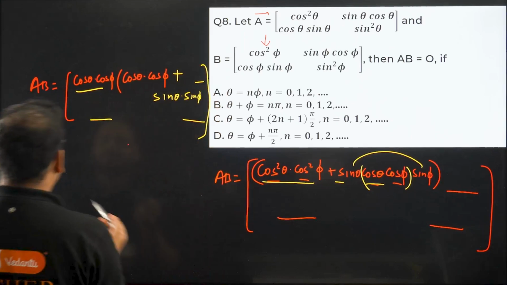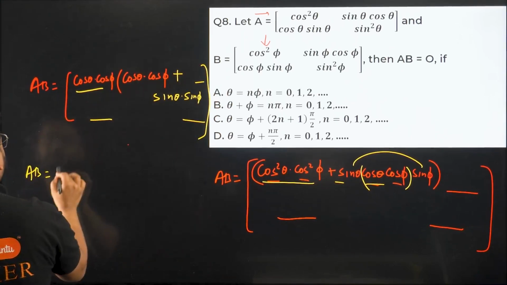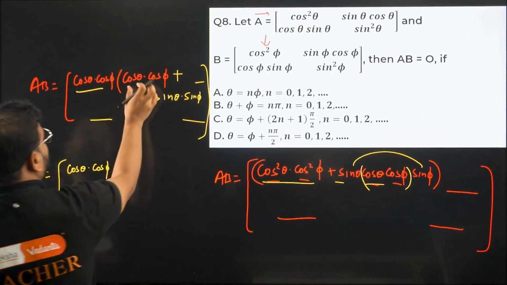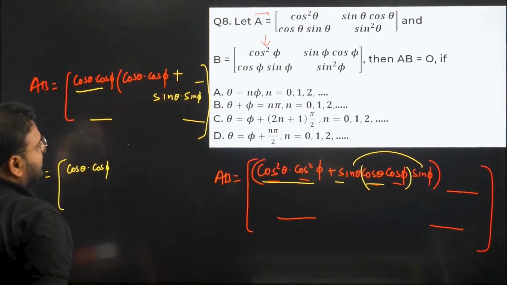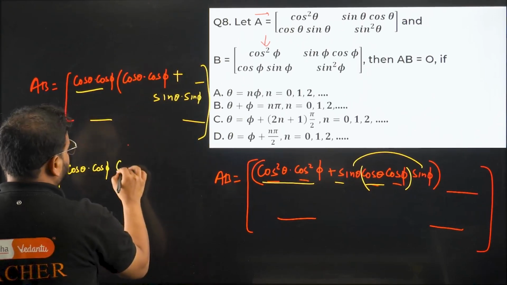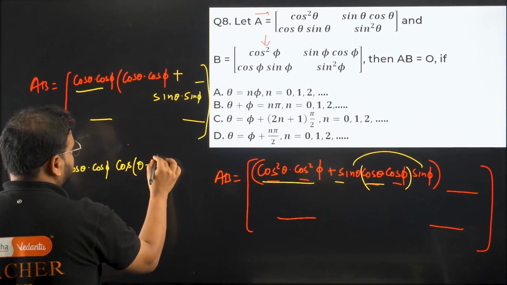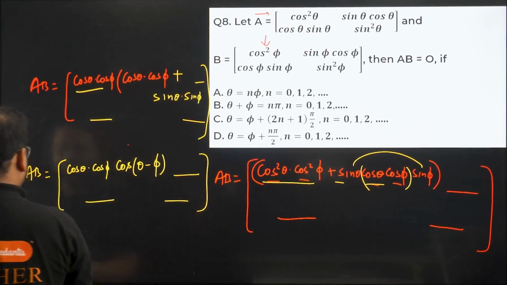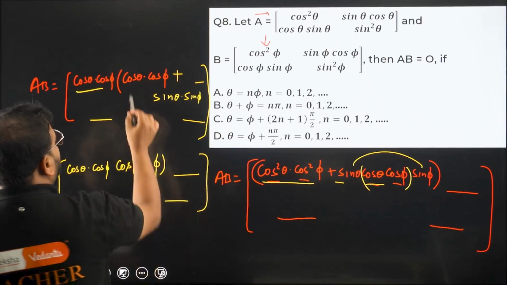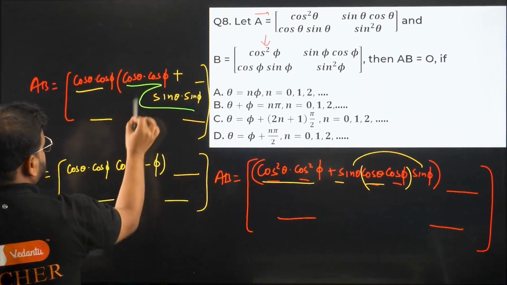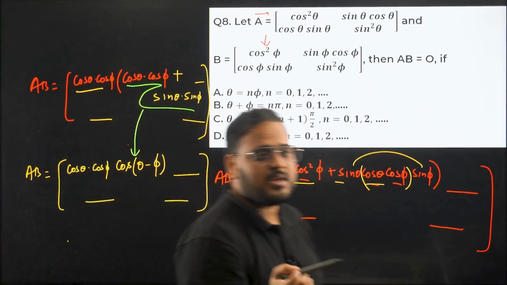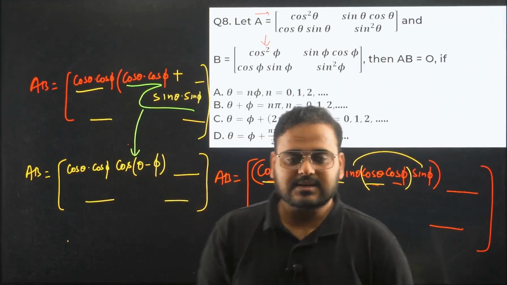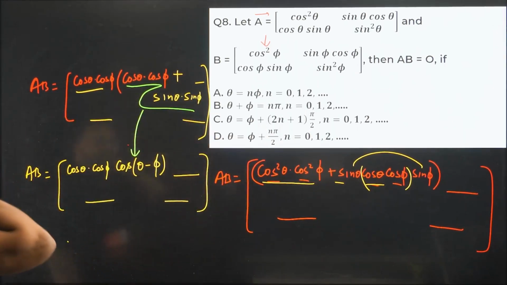Total of 4 terms are there. Okay, great. One more time you're going to write AB. Cos theta cos phi remains as it is, and over here you're going to get what? Please check. This will become cos of theta minus phi. This is going to be the second term, third term, and fourth term. What I did over here, I'll show you. Basically this whole part becomes this. How come, sir? Cos A cos B plus sin A sin B becomes cos of A minus B. Is it clear? Okay. Great. So we have cos of theta minus phi.